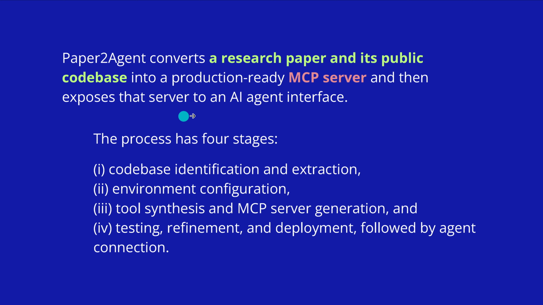Now, the authors tell us we have 4 stages. First, code base identification and the extraction from GitHub. Then just check everything about the environment configuration. Is everything open source? Is everything available? Are there some hidden errors or whatever? Then the tool synthesis, and I'm going to talk about this in the next minutes, and the MCP server generation itself. And of course, you have to have a final testing, refinement, and the deployment. This is followed up by the agent connection, and you can test it here live.